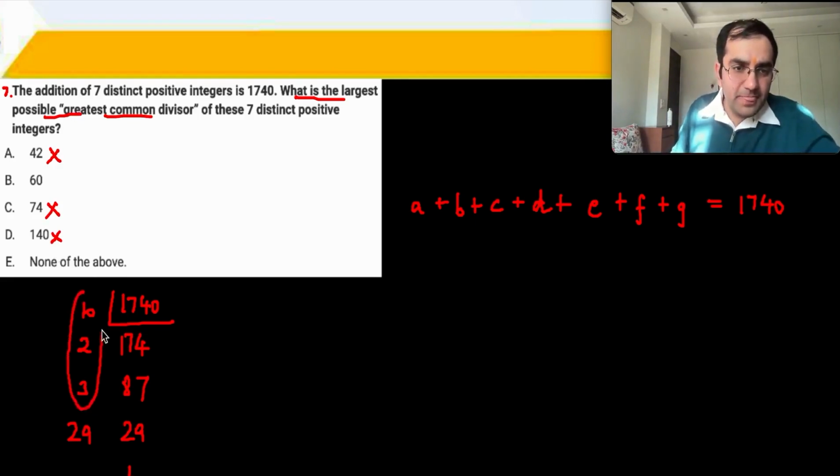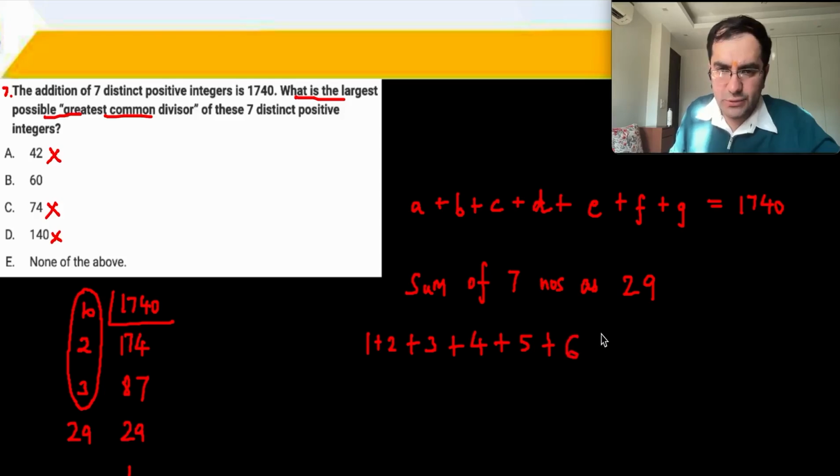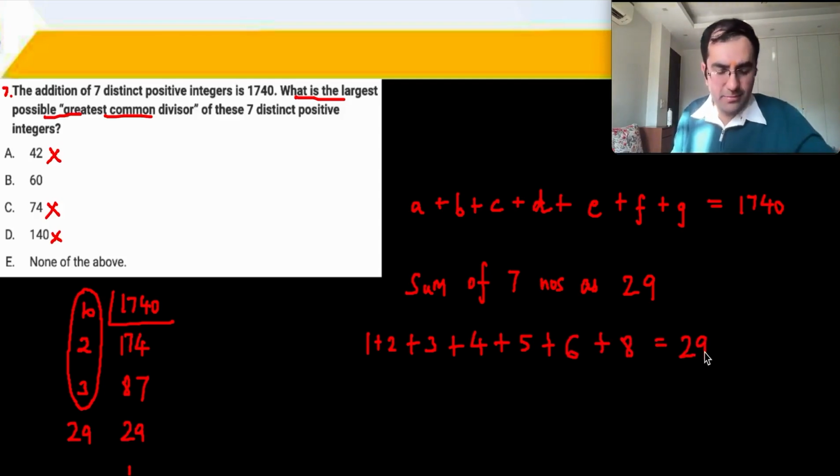If 60 is your HCF and you remove 60, then you get 29, right? So therefore, as soon as you remove 60, can I get sum of 7 numbers as 29? Right? So let's check. 7 distinct numbers. 1 plus 2, 3. 3 plus 3, 6. 6 plus 4, 10. Plus 5, 15. Plus 6, 21. And plus 8, 29. It is possible. It is possible to do this. So 60 can be the HCF.